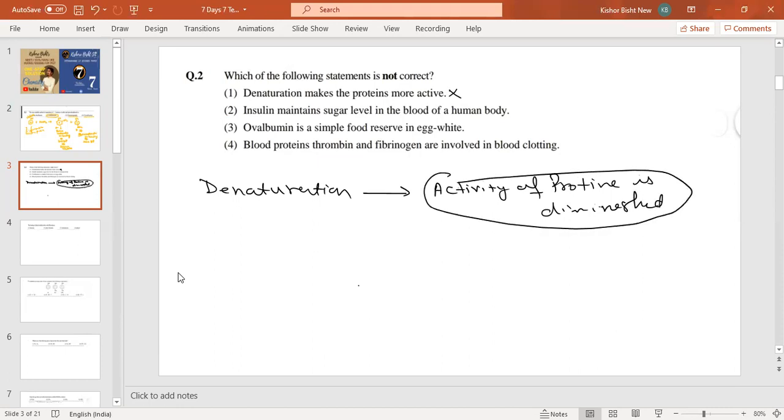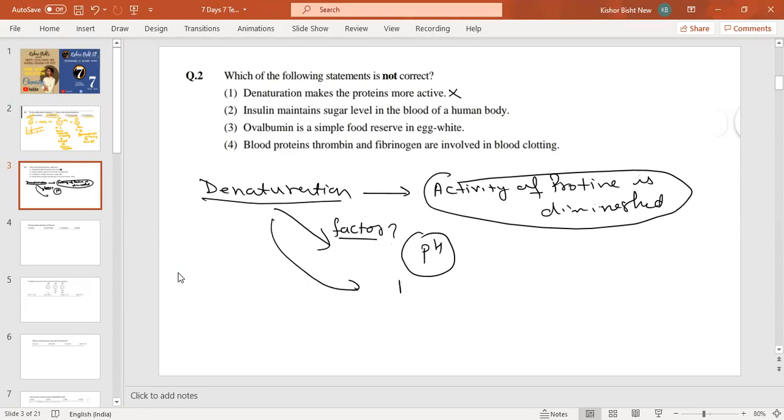They are not showing activity, they are not active now. How does it happen? What are the factors which affect denaturation? One is the pH. Whenever we change the pH, denaturation happens. Second is boiling, that is, increasing the temperature. Increasing temperature also causes it.